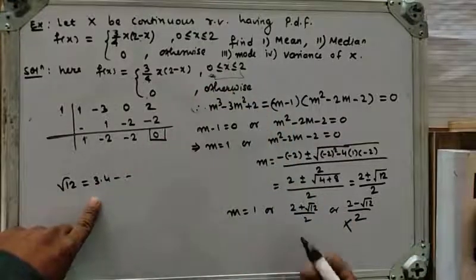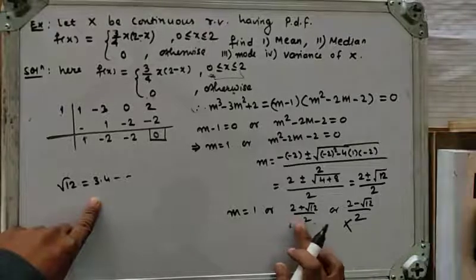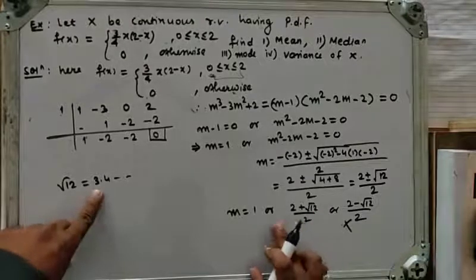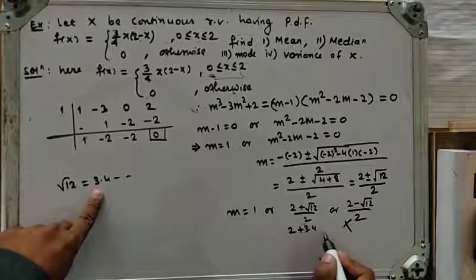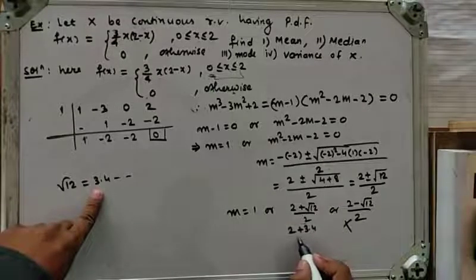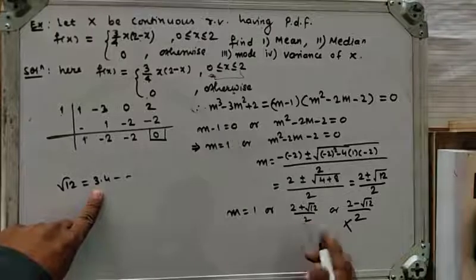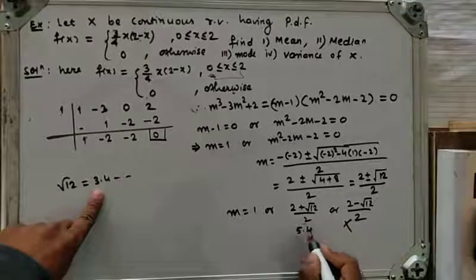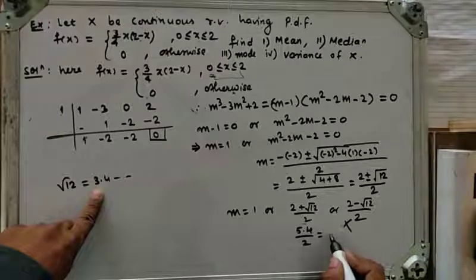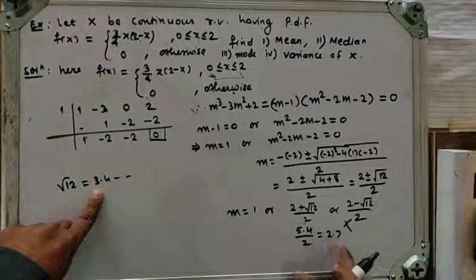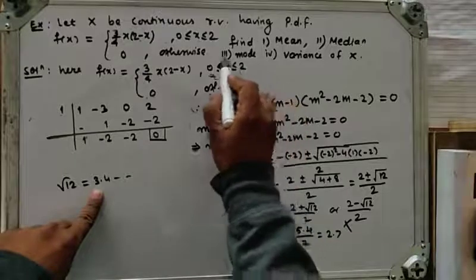So let's check the other root. Root 12 is 3.4 something, so 2 plus 3.4 is 5.4, upon 2, and 5.4 upon 2 is nothing but 2.7, and 2.7 is outside that interval.